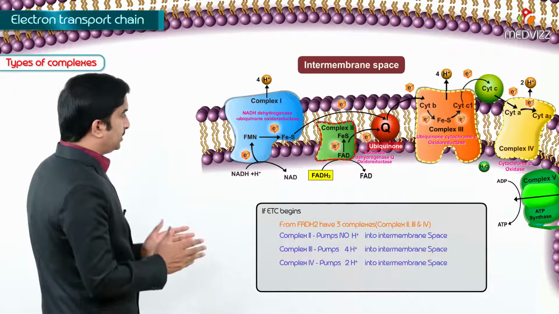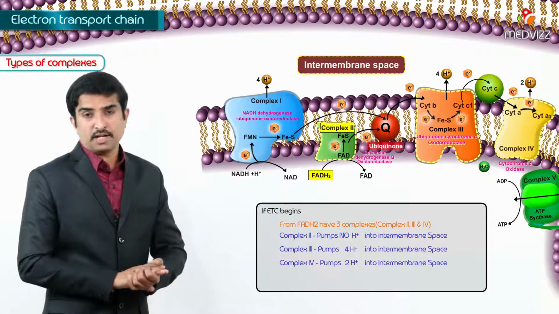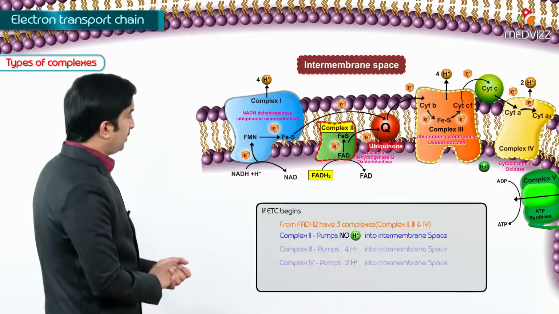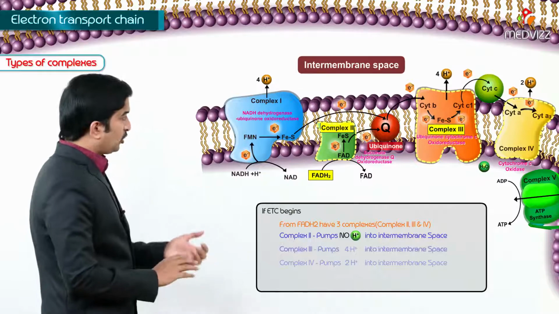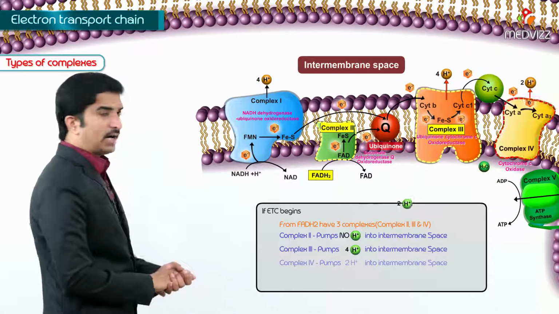Complex 2 is not pumping any of these hydrogen ions into the intermembrane space. So, 0 hydrogen ions are pumped into the intermembrane space by complex 2. And what about complex 3? 4 hydrogen ions, and complex 4, 2 hydrogen ions.